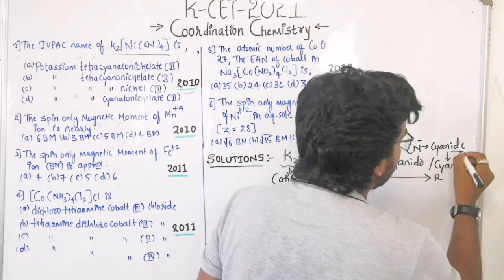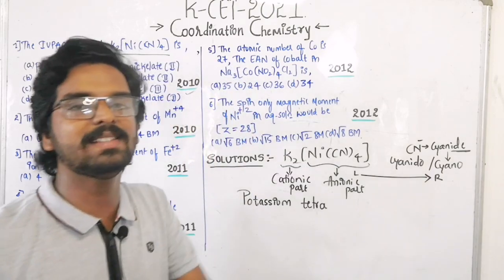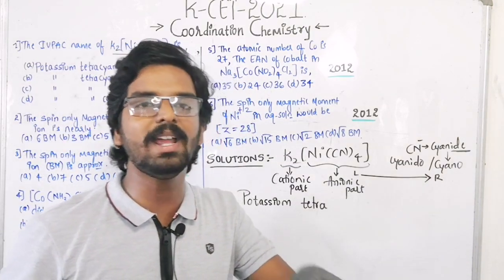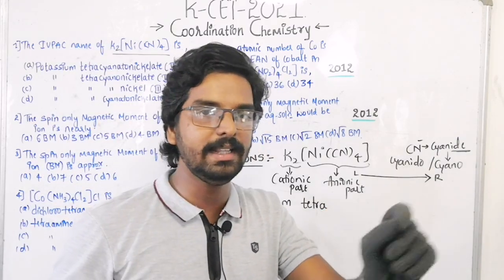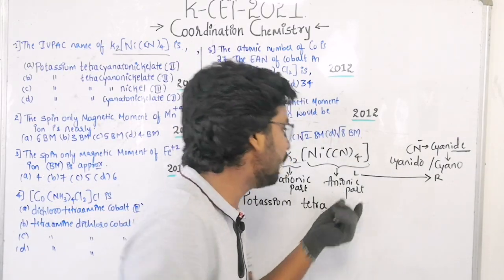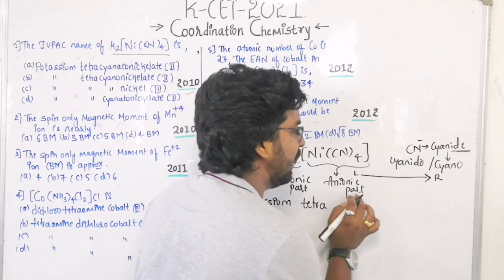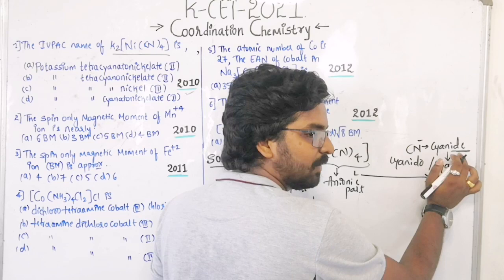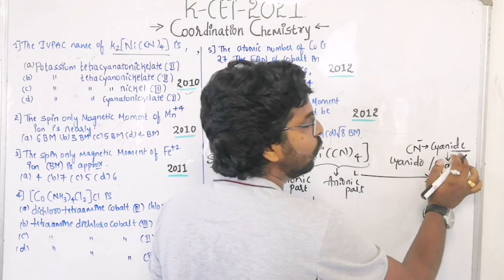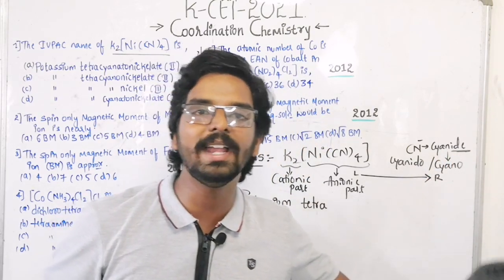The E is replaced by what? IDE is replaced by IDO. Always remember, if the ligand is present in the anionic part, the name of the ligand is modified from IDE to IDO.